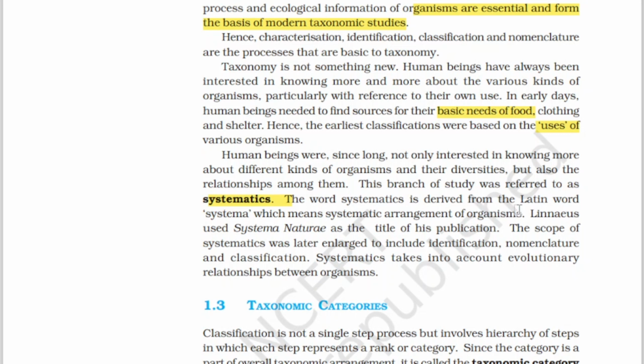Linnaeus used Systema Naturae as the title of his publication. The scope of systematics was later enlarged to include identification, nomenclature and classification. This line is also quite important. Systematics takes into account the evolutionary relationships between organisms.